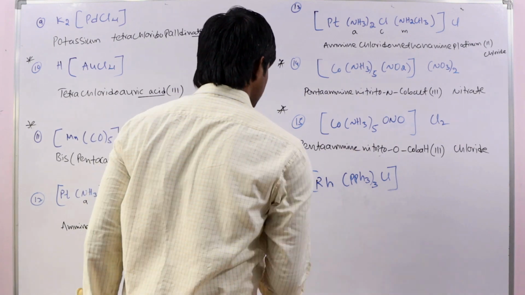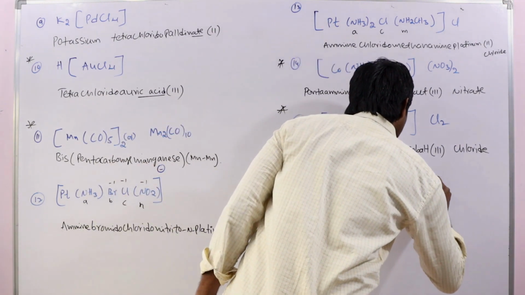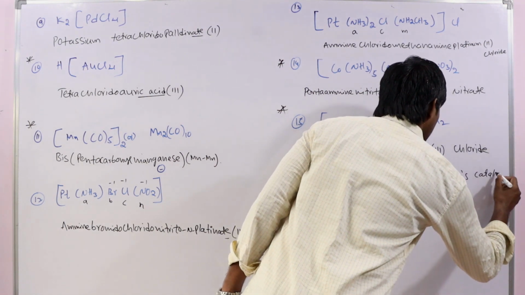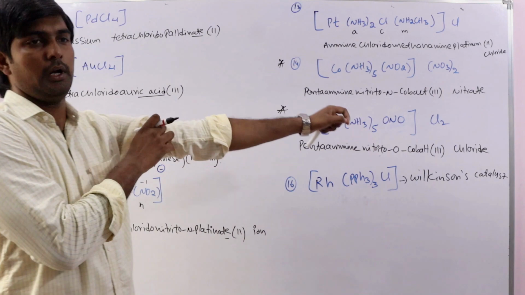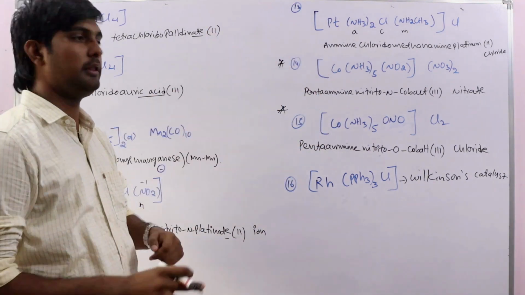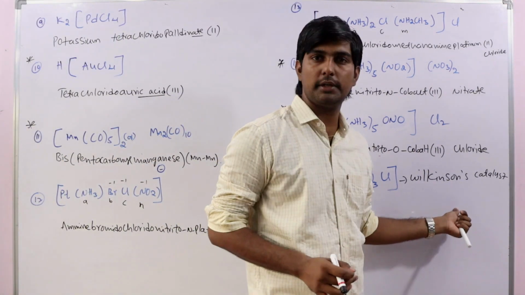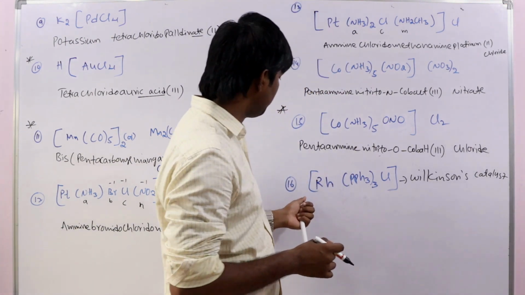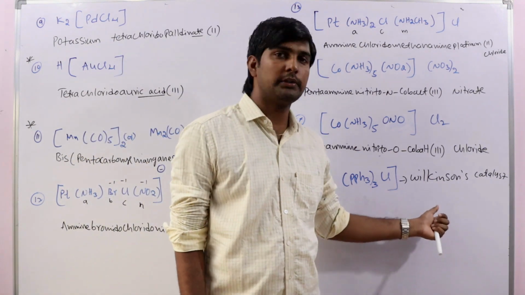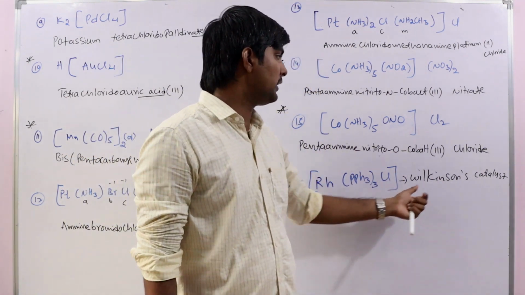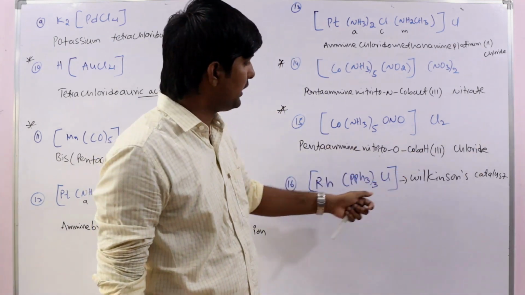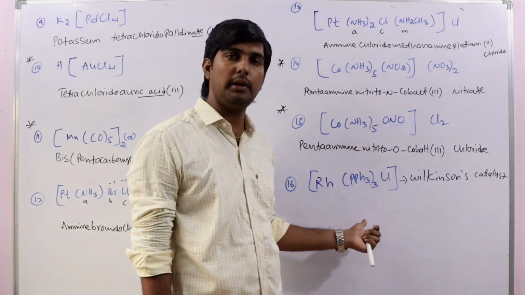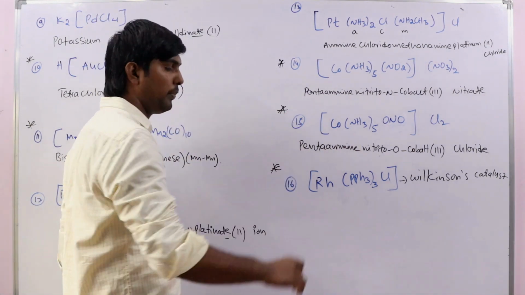Okay, next see this. So what is this? This is Wilkinson's catalyst. Already we made a list of important complexes, and in that we discussed this. What is Wilkinson's catalyst? You should remember the name of this one. In previous entrance examinations, questions were asked: what is the oxidation state of rhodium in Wilkinson's catalyst, or what is the IUPAC name of the Wilkinson's catalyst complex. Questions can be asked in so many ways, so this is also very important.